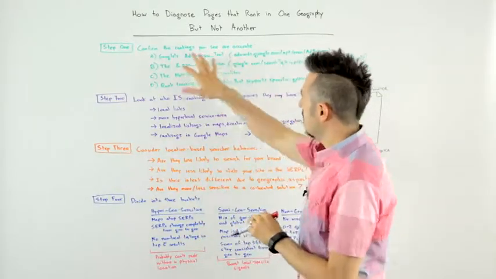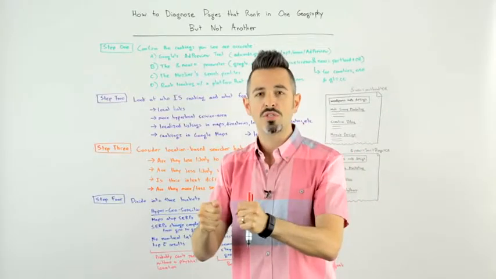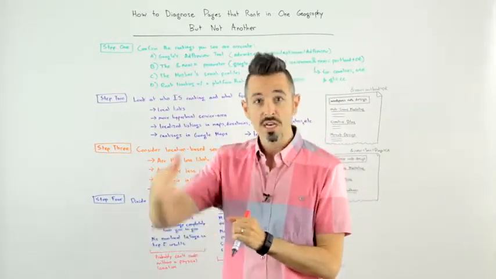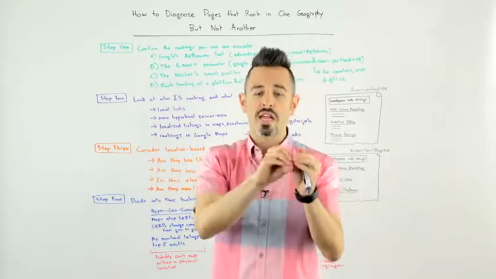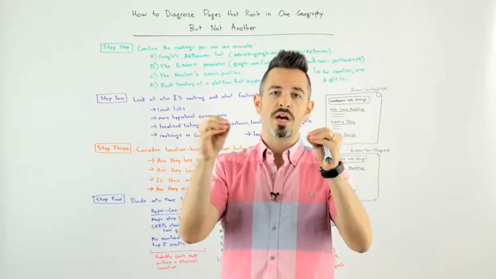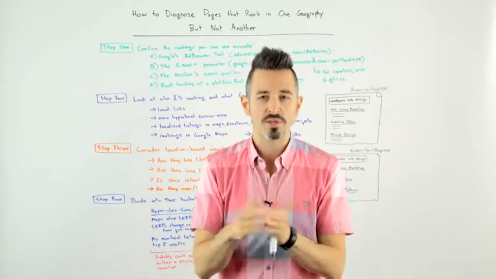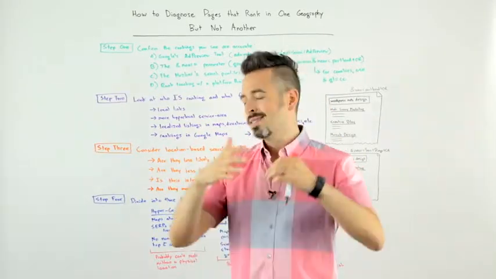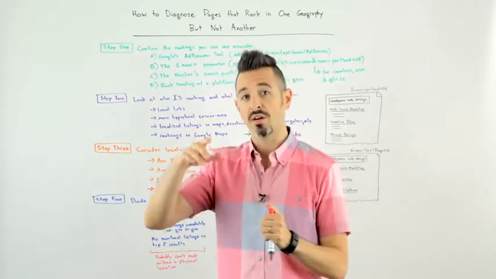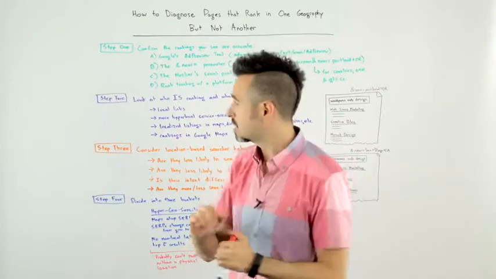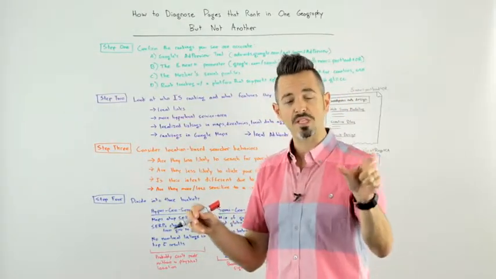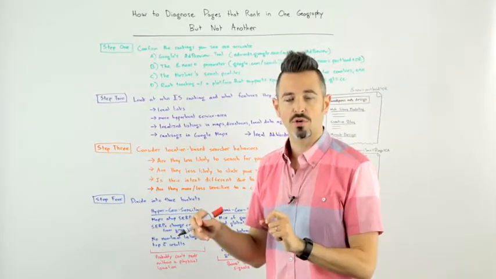First thing we need to do is confirm that the rankings you see or that you've heard about are accurate. And this is actually much more difficult than it used to be. It used to be you could scroll to the bottom of Google and change your location to whatever you wanted. Now Google will geolocate you by your IP address or by a precise location on your mobile device. And unfortunately, you can't just specify one particular location or another, unless you know some of these SEO hacks. So the first one is Google has an ad preview tool where you can specify and set a particular location.